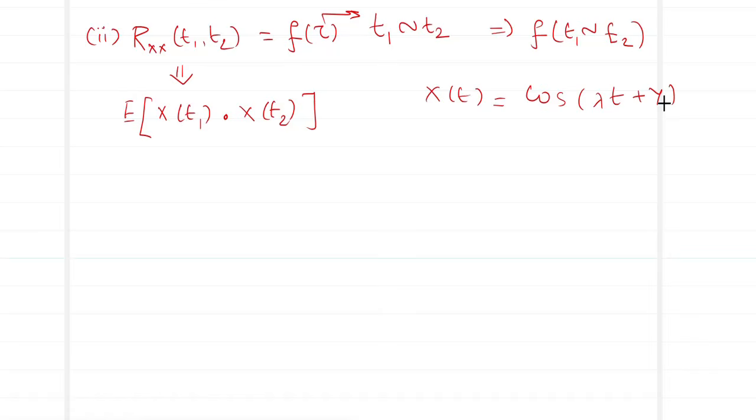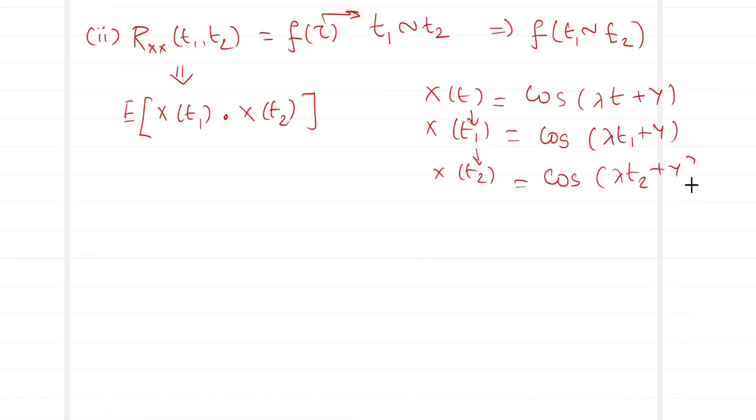So, what will be X(t1) in this case? Wherever I have t, replace it with t1. So this becomes cos(λt1 + y). And what will be X(t2)? Wherever I have t, replace it with t2. So you will have cos(λt2 + y).